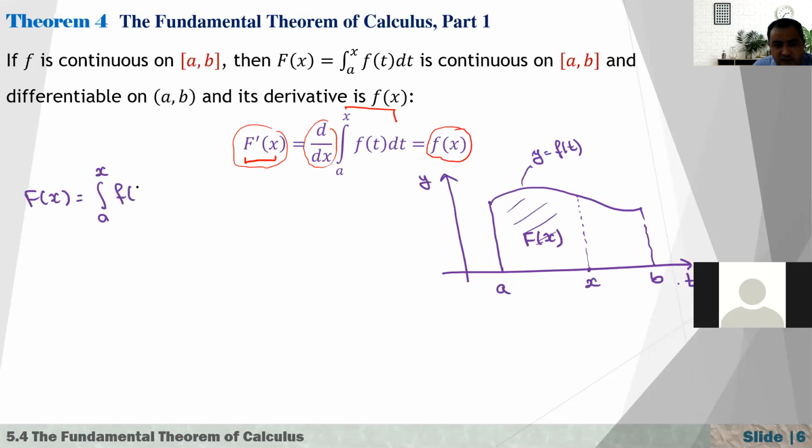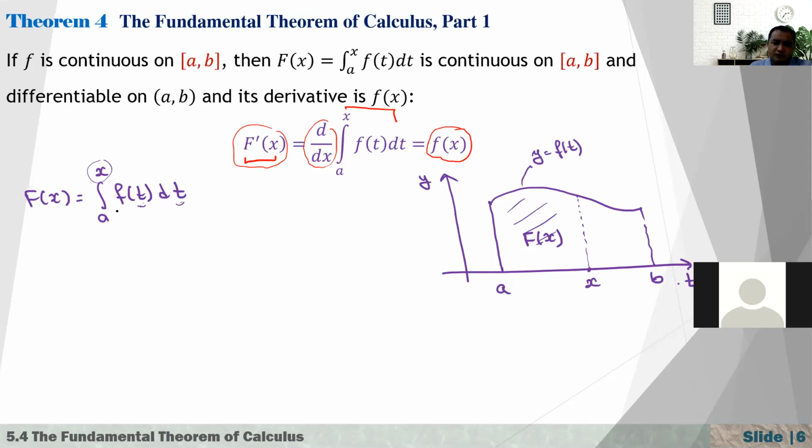of our function f of t, and here we have dt. Again, a lot of students may confuse this and ask, Mr. Custom, actually we're talking about x, why are you using t? I can use x here actually, but I have already used this x here. That's why if I wrote one more x, you would get confused. This x and this x represent different things.